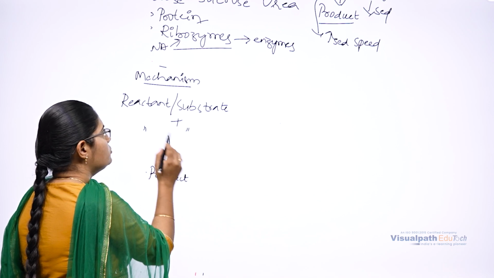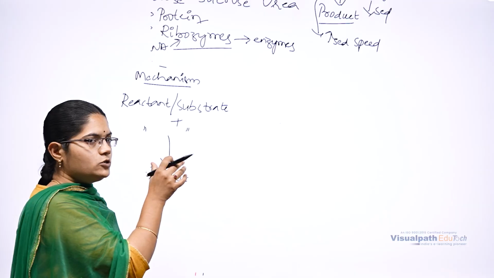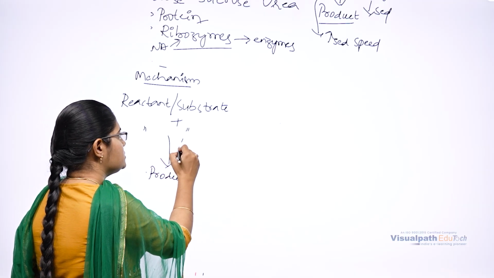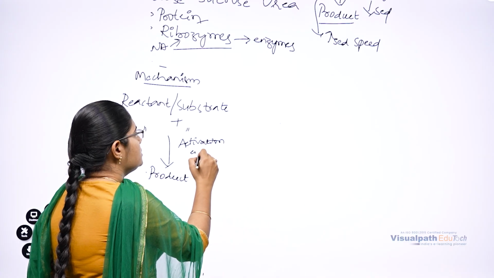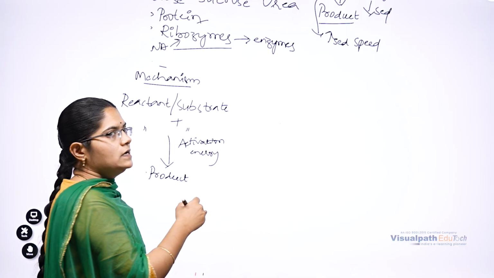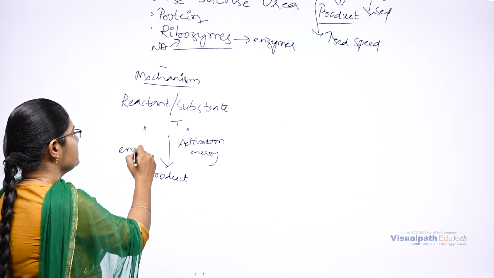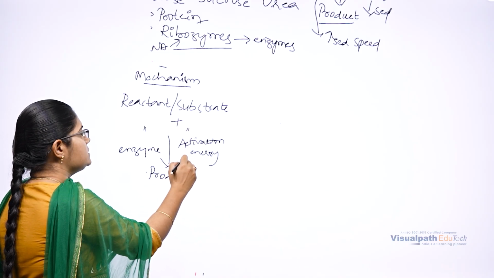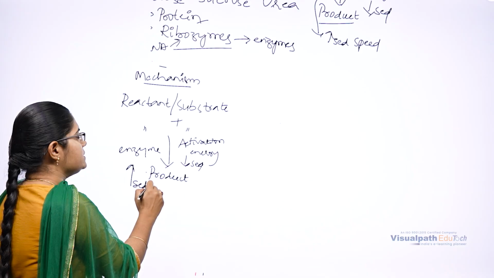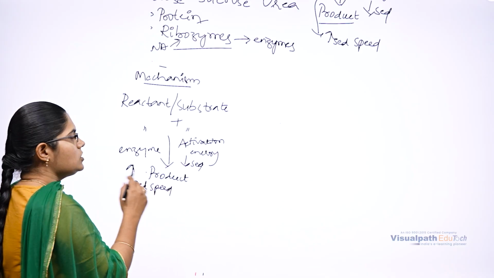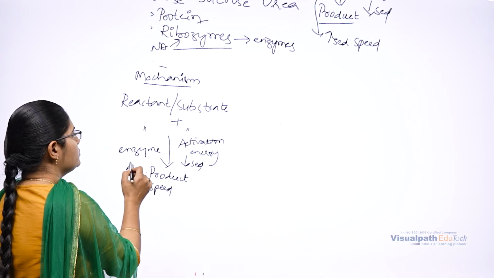In order to combine or collide two reactants, it requires energy. That energy we call activation energy. In the presence of an enzyme, this activation energy will get lowered and the speed of the reaction will increase. So how is it going to happen? That we are going to discuss.